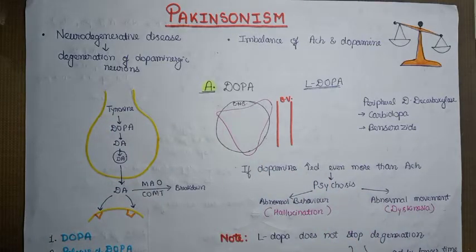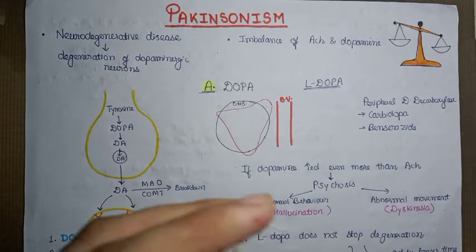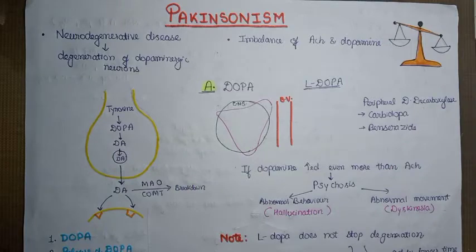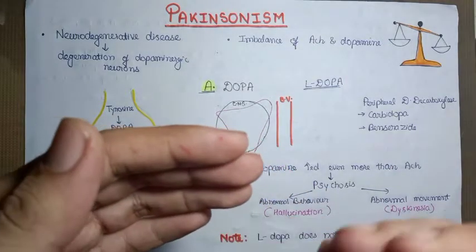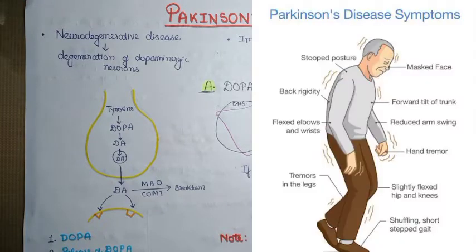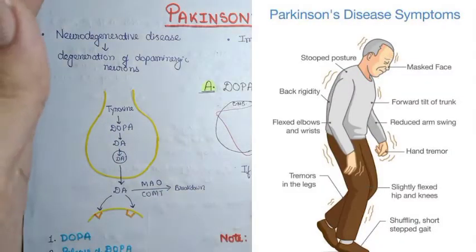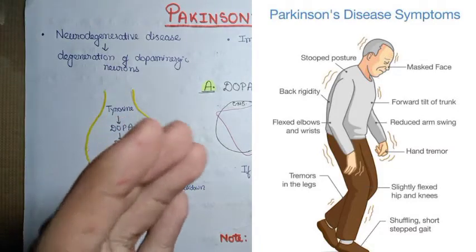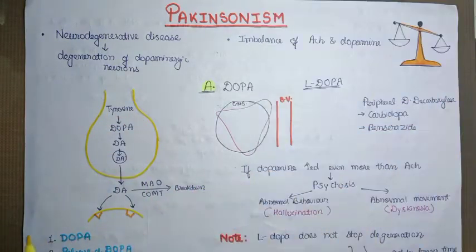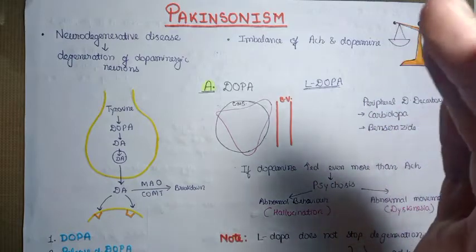In this video, we will continue the topic of central nervous system and discuss the second heading in this regard, that is Parkinsonism. Parkinsonism is a disease that we already discussed in the anatomy and physiology. If you want great detail of the manifestation of the disease, you can kindly check out our anatomy section. In this topic, we will basically discuss the treatment of Parkinsonism and a brief introduction to how the disease develops.